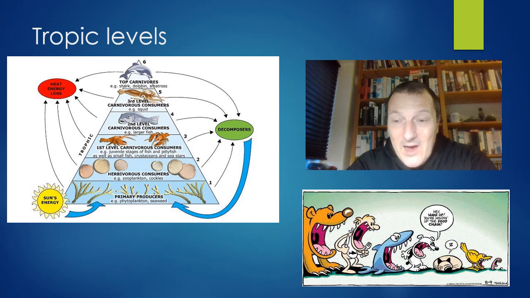So we can't have that many top carnivores, that many apex predators, simply because there is energy lost as heat in each step. Also, things get lost that get taken up by the decomposers, who then recycle the nutrients, and those nutrients can go back and be a part of the primary producers again.